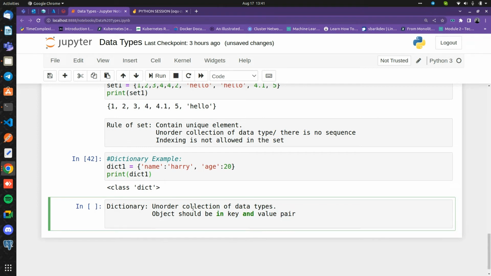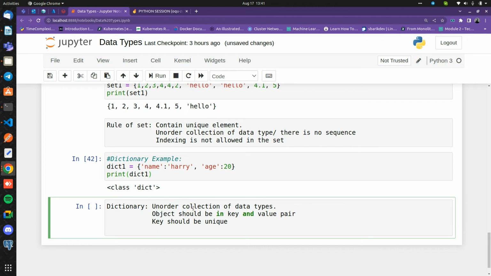And the third rule is that the key should be unique. See the pure rule of dictionary.